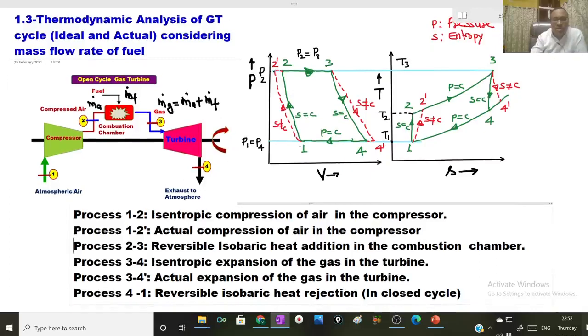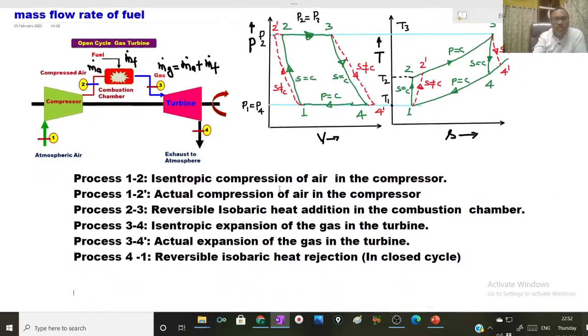Now in the above diagram, process 1 to 2 is isentropic compression of air in the compressor. Process 1 to 2 dash is actual compression of air in the compressor considering the efficiency of the compressor is less than 100%.